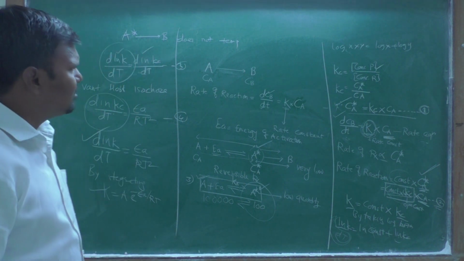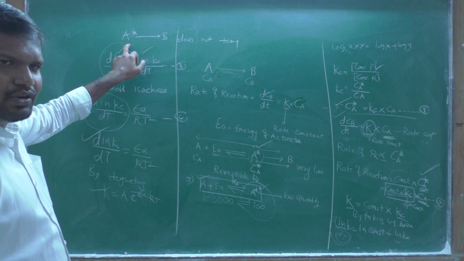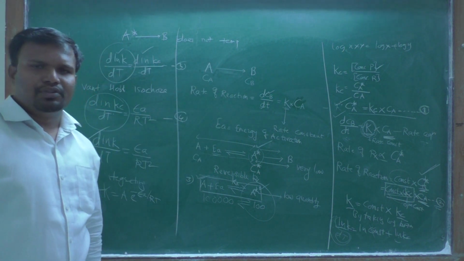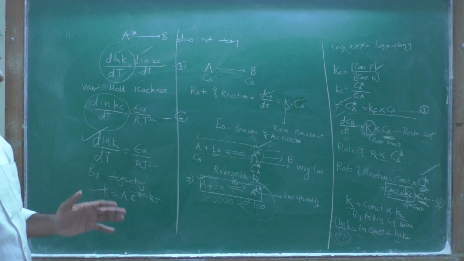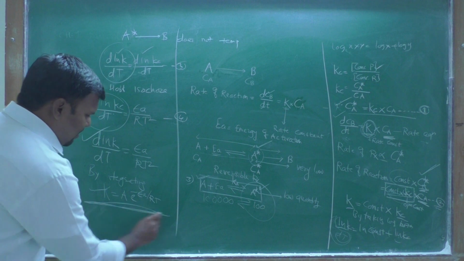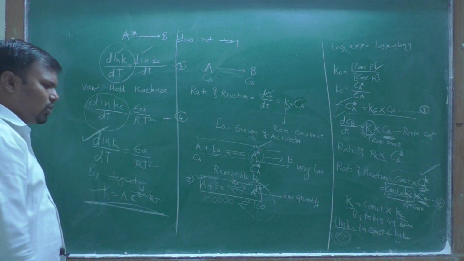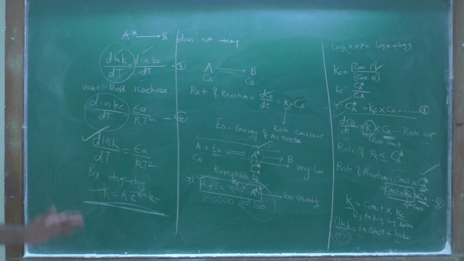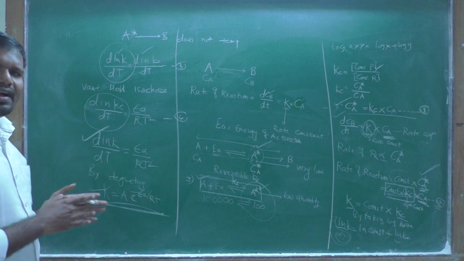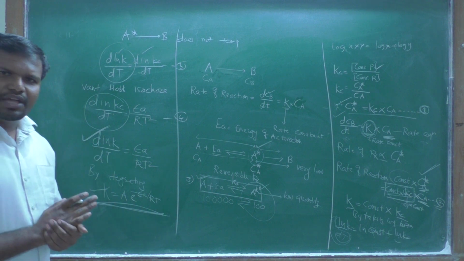And the last assumption was that the formation of the product from the activated complex does not depend upon the temperature. In this way, we can also derive the Arrhenius equation from this equation. This is a second way to find the Arrhenius equation. Thank you very much.